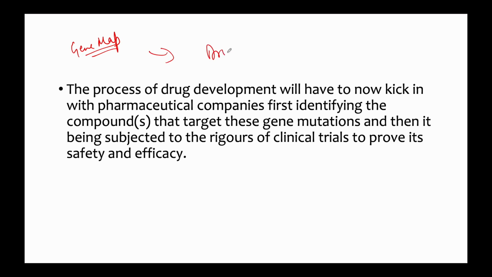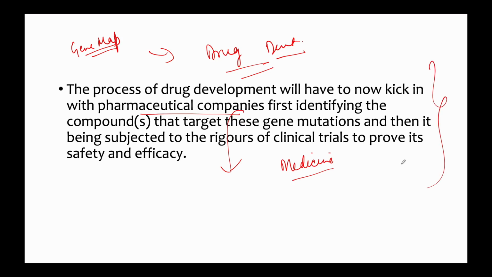The next step is obviously drug development, because the process will have to kick in with pharmaceutical companies. They now have to take charge of it, and this is a very rigorous process, because whenever you launch a medicine in the market, it has to go through rigorous testing and clinical trials to prove its worth, safety and efficacy. That part is left, and this is the major part obviously, which could take anything from a few years to a few decades to cover all the mutations already identified by the researchers. So this is what has been done in this cancer mapping project.